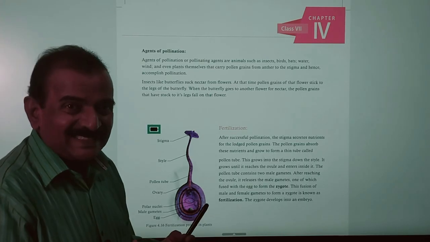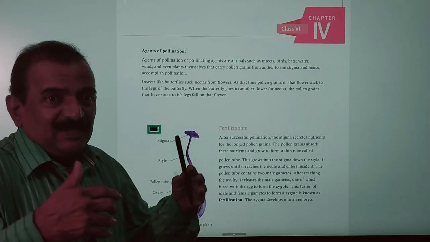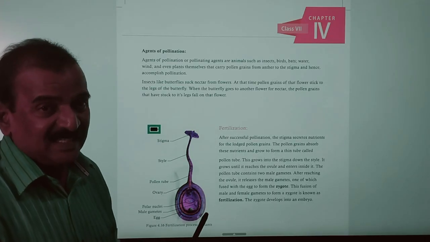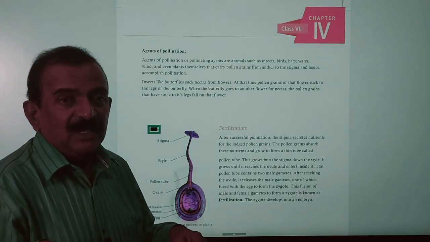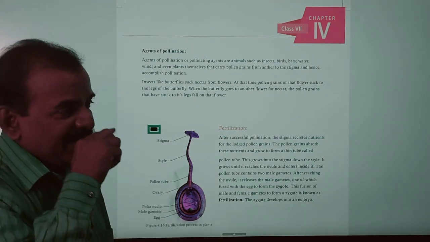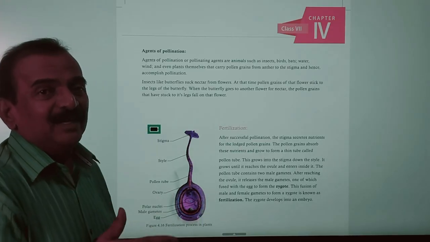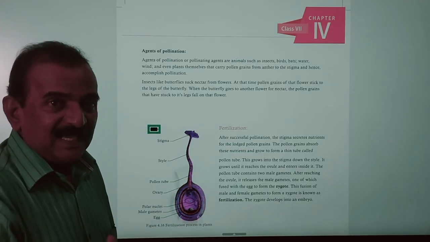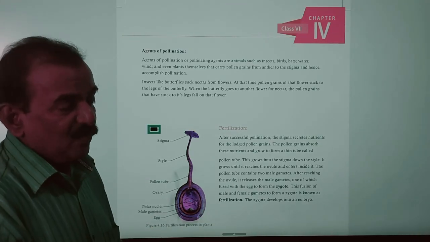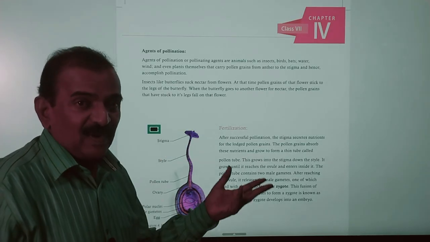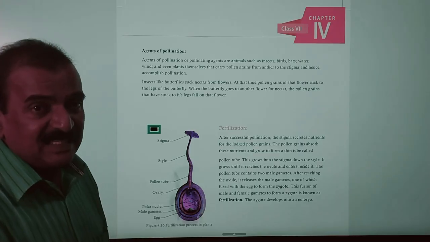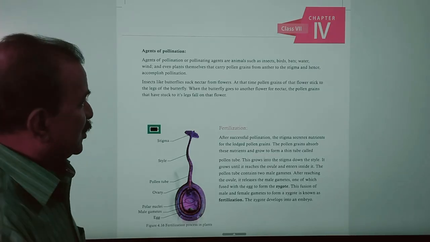During the process of sucking this nectar, the insect's wings and legs, which have hairy structures, get the pollen grains stuck to them, and these pollen grains are carried by the insects when they visit the other flower. In this way they carry the pollen grains from one flower to the stigma of another flower, and in this way these insects facilitate cross pollination.